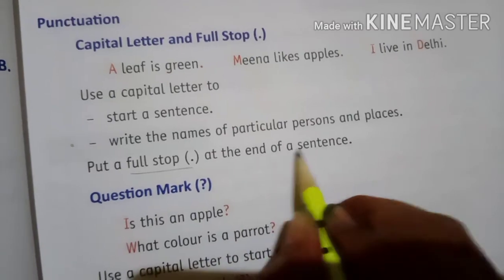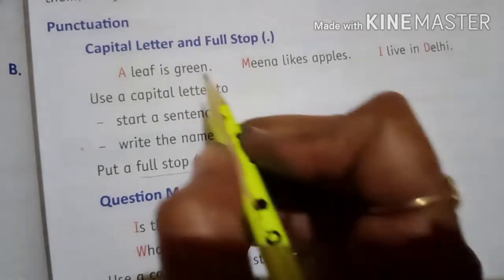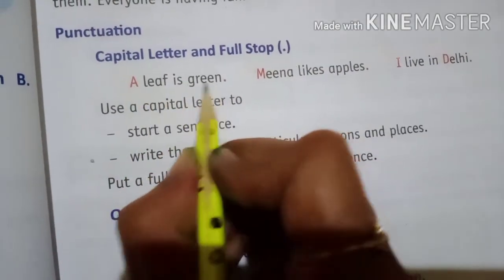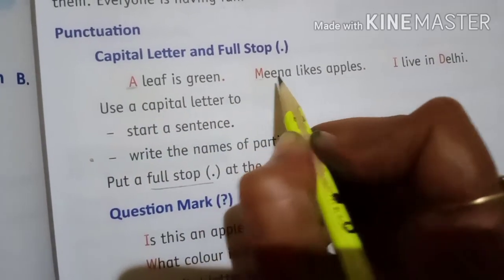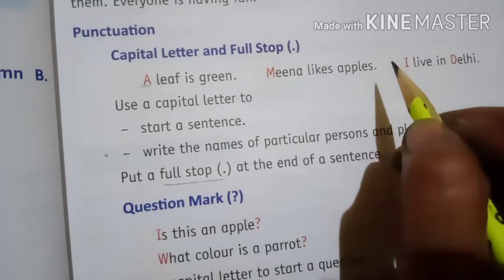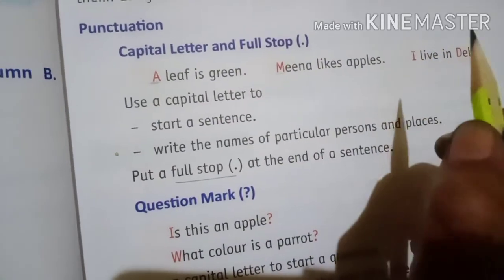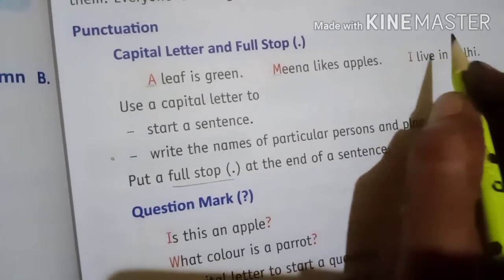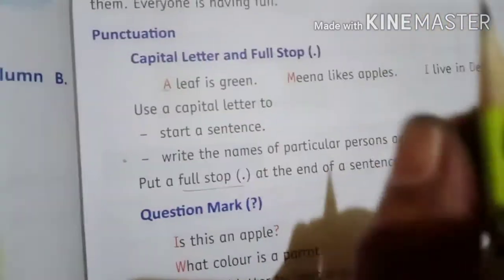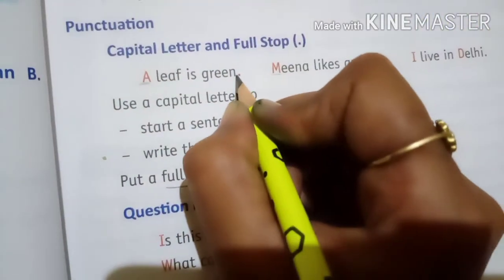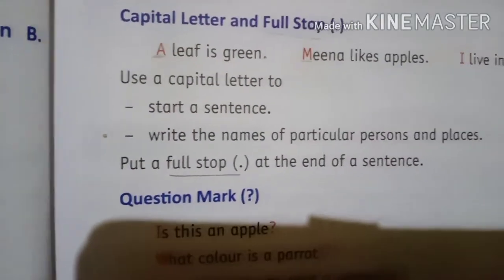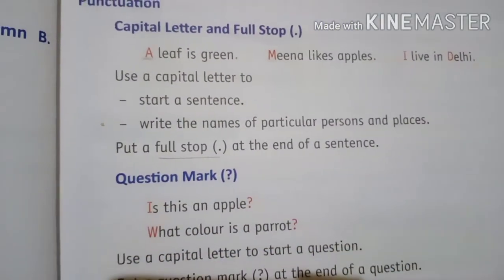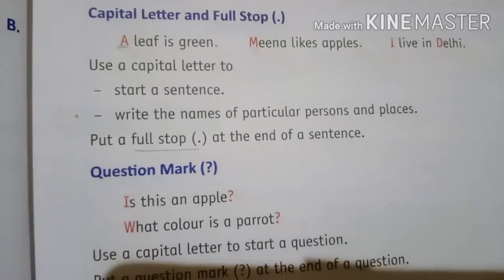At the end of the sentence we put it. Whenever we see, for example, A leaf is green, A we should write as a capital letter. Whatever the names or places, whatever the sentence, you should start with a capital letter. After the sentence, we must put the dot, that is the full stop. Just keep this in your mind. Okay, next, let's move forward now.